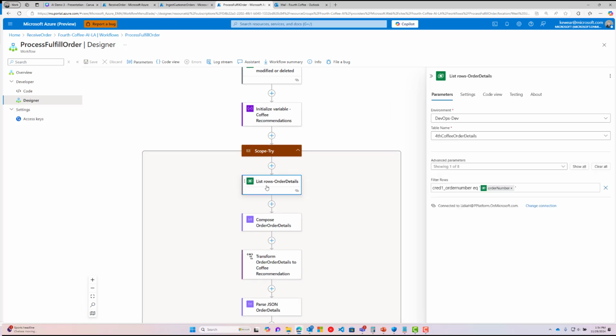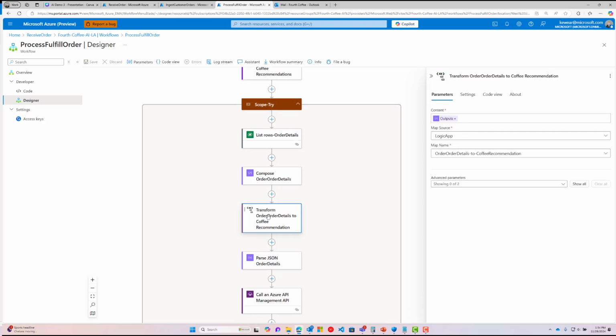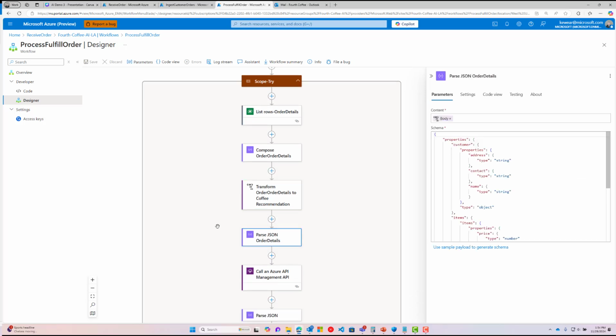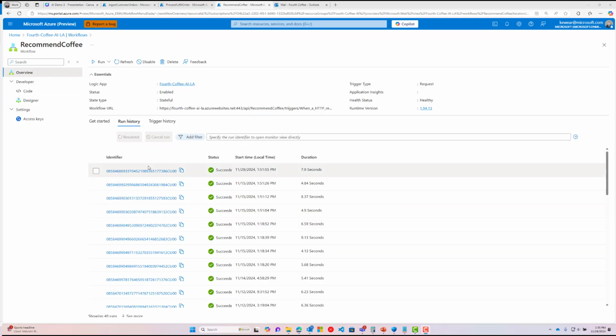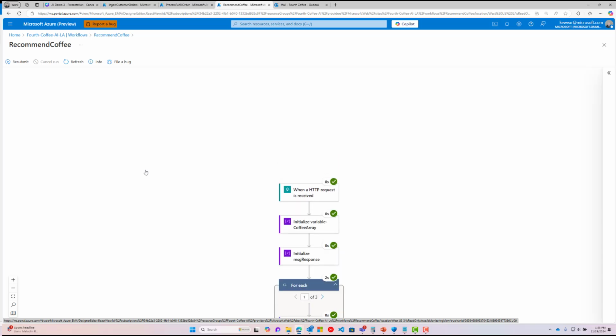We're going to go ahead and retrieve the details for that particular order. We're going to do another transformation, so we've got Data Mapper in the mix to do that. We're then going to get the typed outputs from that response. And then we're going to call this particular workflow behind this API that is going to provide product recommendations. So if we flip over to that workflow,